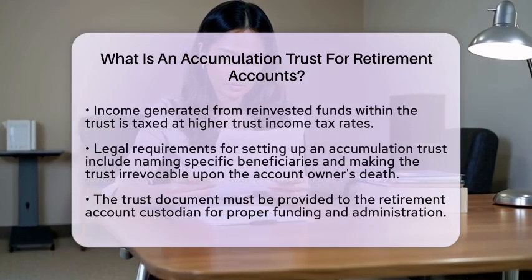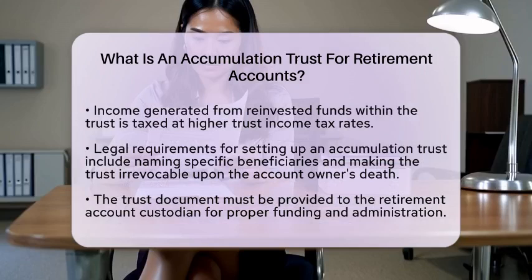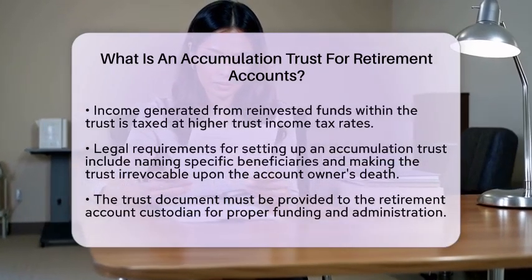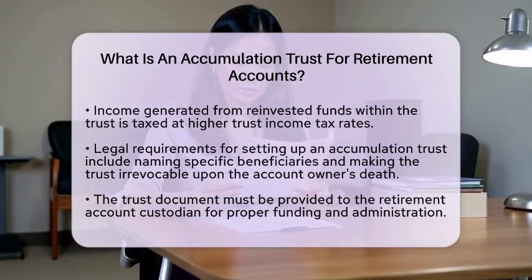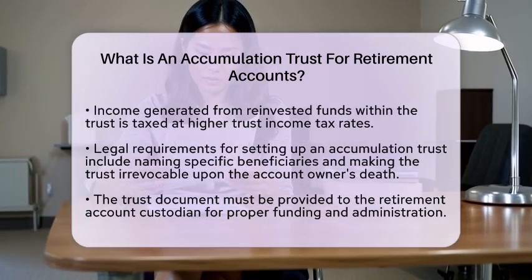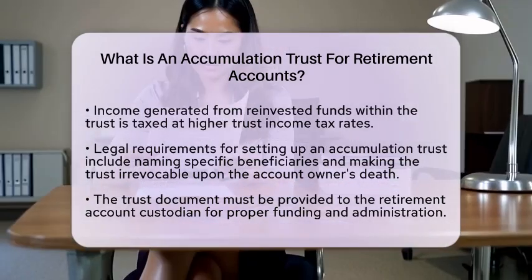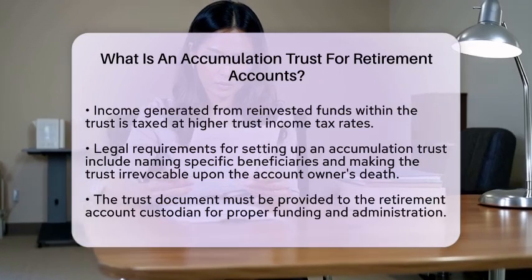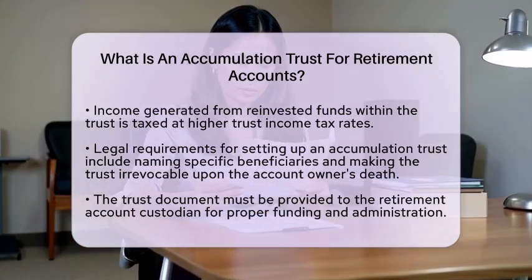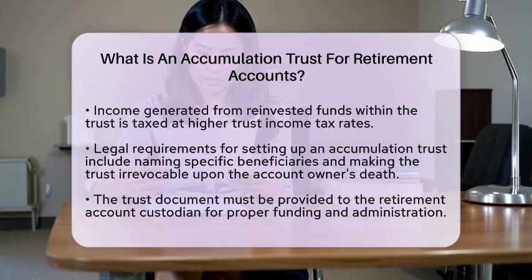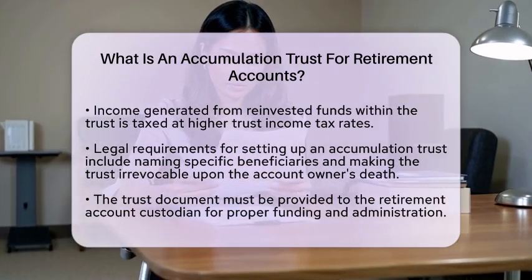To set up an accumulation trust for retirement accounts, certain legal requirements must be met. The trust needs to name specific beneficiaries and become irrevocable upon the account owner's death. The trust document must be provided to the retirement account custodian to ensure proper funding and administration.